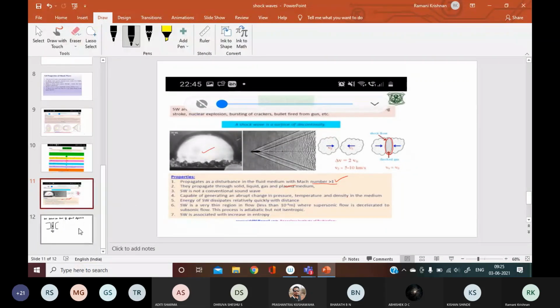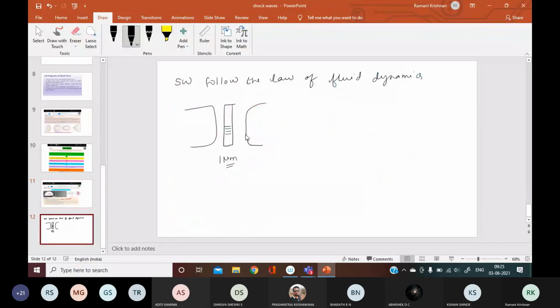Okay, right. So we were seeing here, no? Yeah. So this is called the shock front. The place where the shock waves are produced is called the shock front. Right. And shock waves can travel through solid, liquid, and gas also. And whenever they pass through the medium, there is going to be a very large increase in temperature, pressure, and density. Right. With this, let us see another small topic called how to analyze the shock waves.